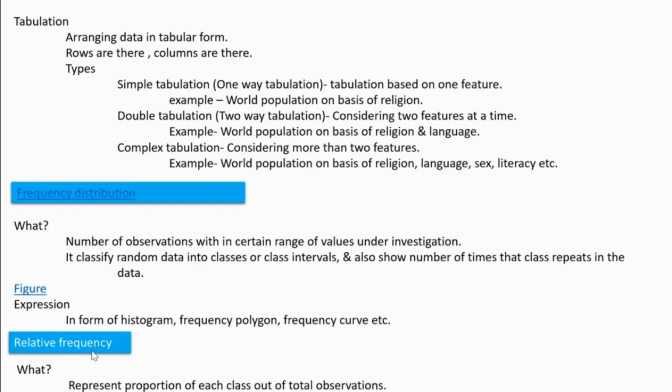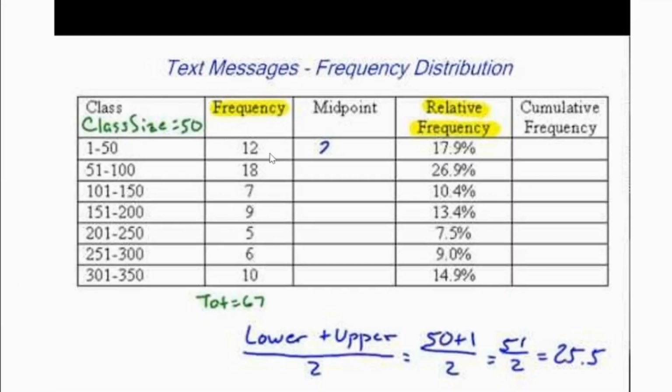Then relative frequency and cumulative frequency are the two other terms we need to understand. Relative frequency means what? Relative frequency means we are telling a proportion. After making observations between that range, how many observations are there? Once more, I will show you that figure. Between this range 12 observations we noted, and how many got values between the range of 51 to 100, 18 observations are there, we noted that. In that way we got so many observations.